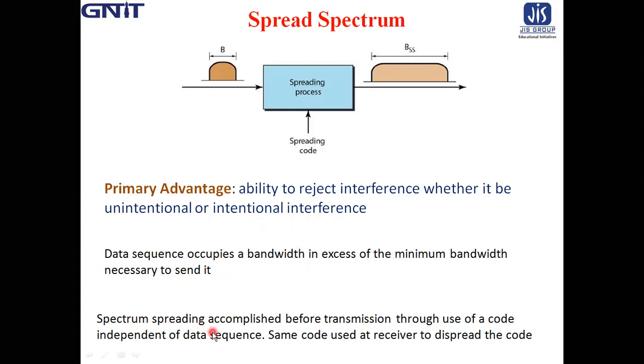And the second is that the spectrum spreading is accomplished before transmission through the use of a code that is independent of the data sequence. The same code is used in the receiver to despread the received signal so that the original data sequence may be recovered.